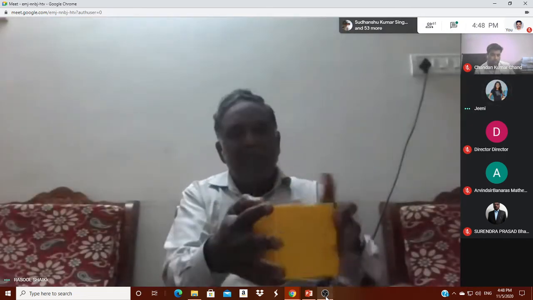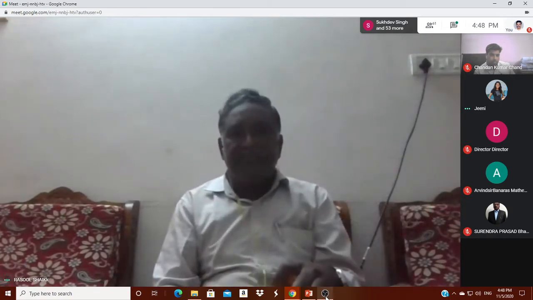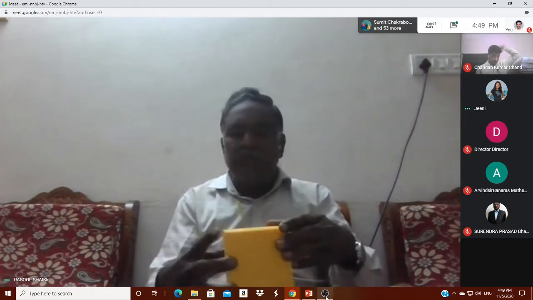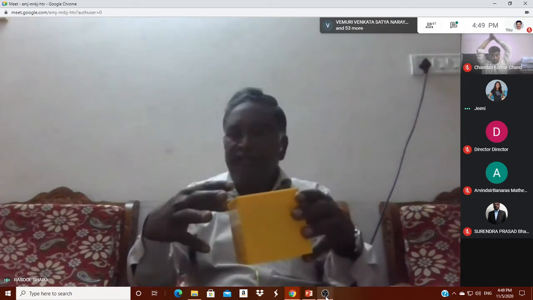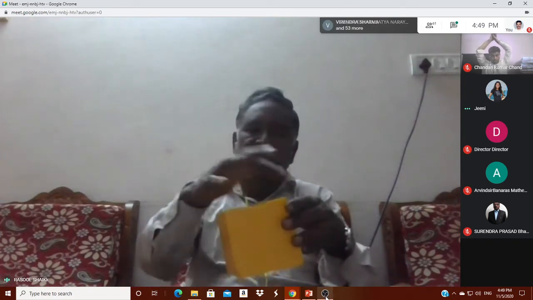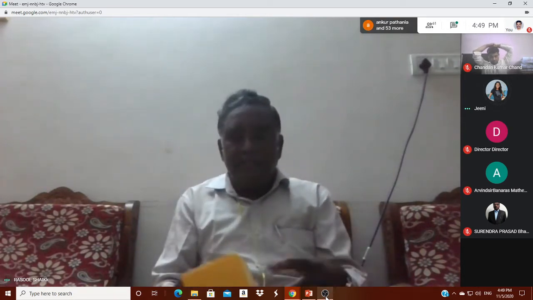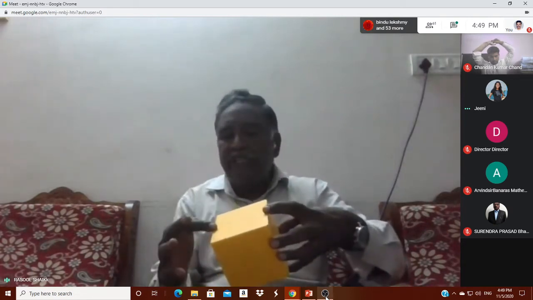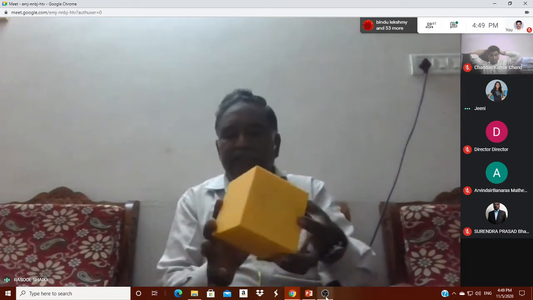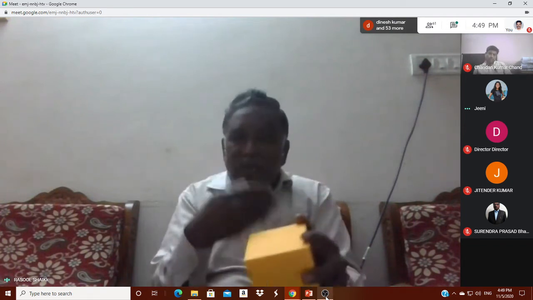So for example, these are faces, flat: 1, 2, 3, 4, 5, 6. It has 6 faces. Two edges, three edges meeting at a point is known as a corner. The corners are known as vertices: 1, 2, 3, 4, 5, 6, 7, 8. It has 6 faces, 8 corners. And if you see the edges: 1, 2, 3, 4, 5, 6, 7, 8, 9, 10, 11, 12. There are 12 edges.